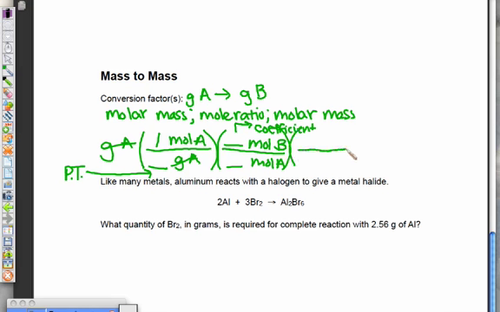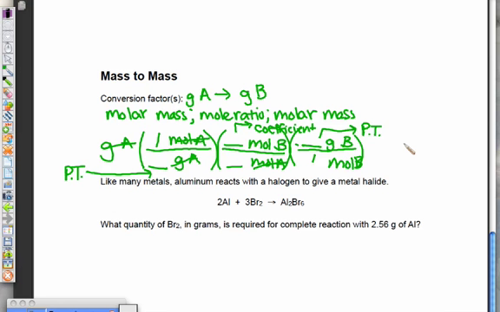And the last conversion we have, oh, these cancel out here. We need moles of B here. So the question is asking for grams. We aren't quite to grams. Grams of B, this number comes from the periodic table. And remember, whenever we're finding the mass of a compound, it's always 1 mole of the compound. So there is our generic conversion.